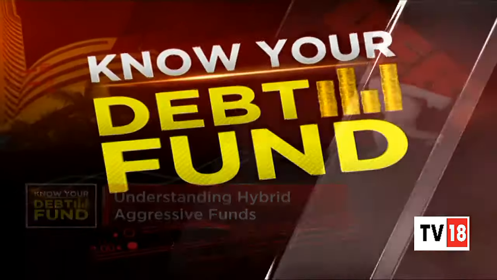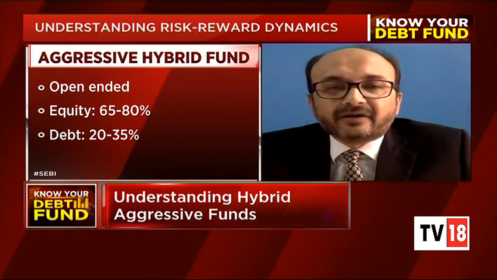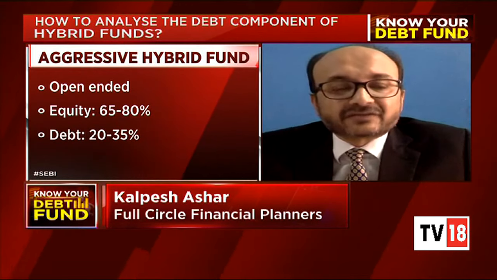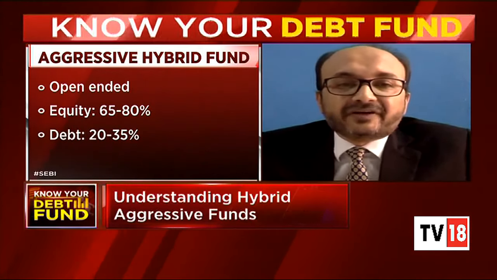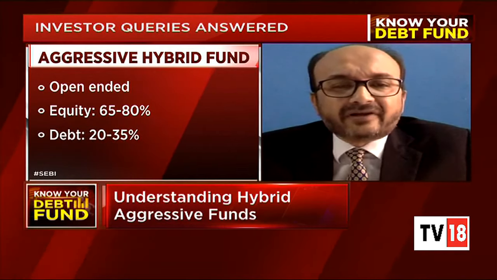Okay, so Sumaira and all the viewers, in the aggressive hybrid category, as you very categorically explained, Sumaira, the simple rule is that the classification goes, it has to be around 65% to 80% in the equity component, and the balance 20 to 35% can be in the debt component. So ideally, when we speak day-to-day, we say that in a hybrid aggressive, 65% equity and 35% debt is maintained.